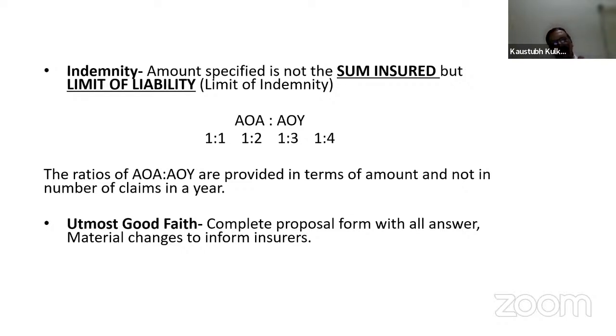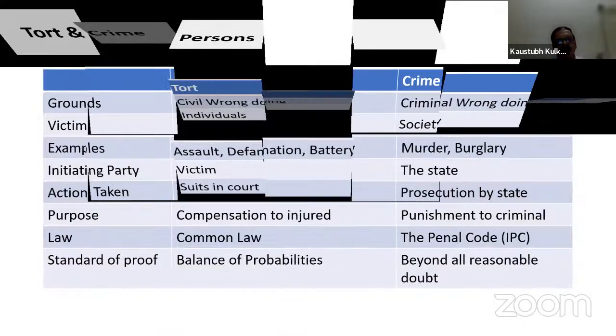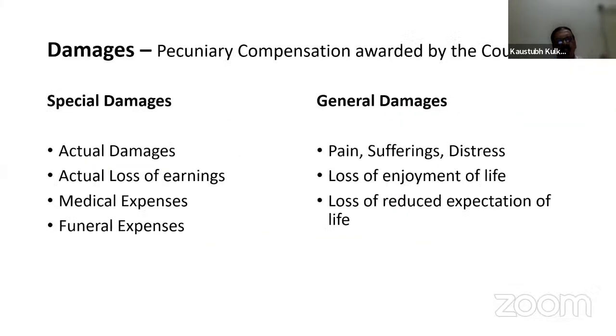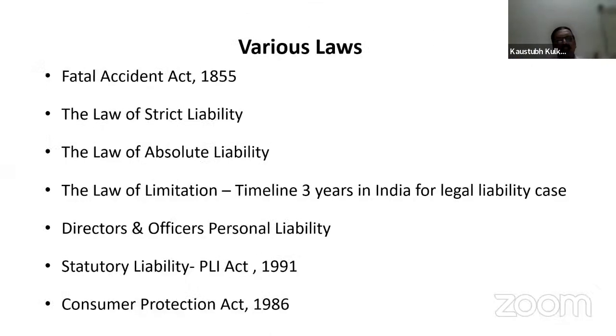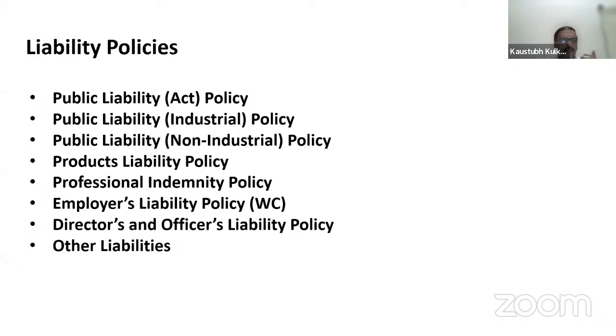So here, in case of Public Liability Act policy, one should know that the ratio is fixed at 1:3, and it may be asked in your examination, what is the maximum amount of compensation that will be paid under Public Liability Act policy?